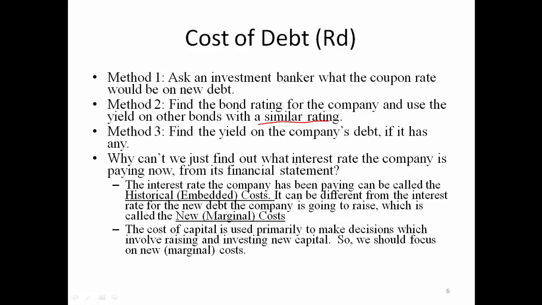But currently, if you get a new mortgage, you will pay maybe just 3 or 3.5% mortgage rate. So the historical cost may be very different from the new marginal cost. We say the cost of capital is used primarily to make decisions which involve raising and investing new capital. So we should focus on the new or marginal cost.